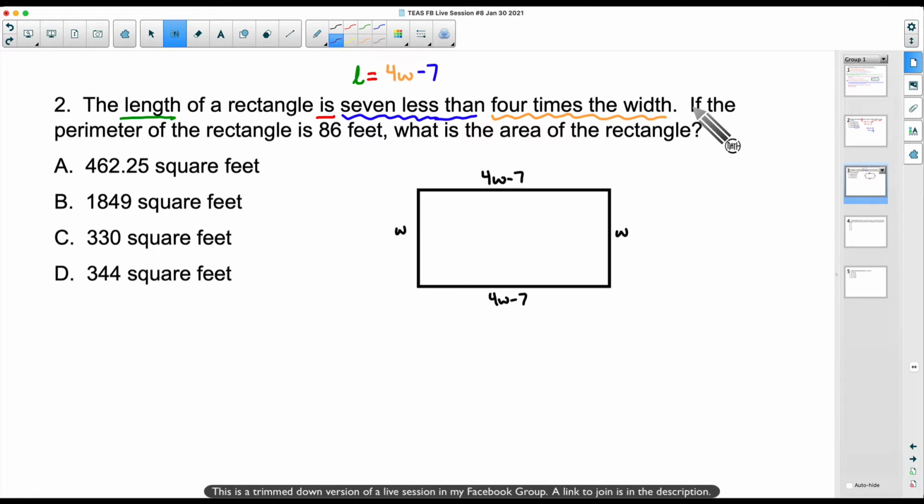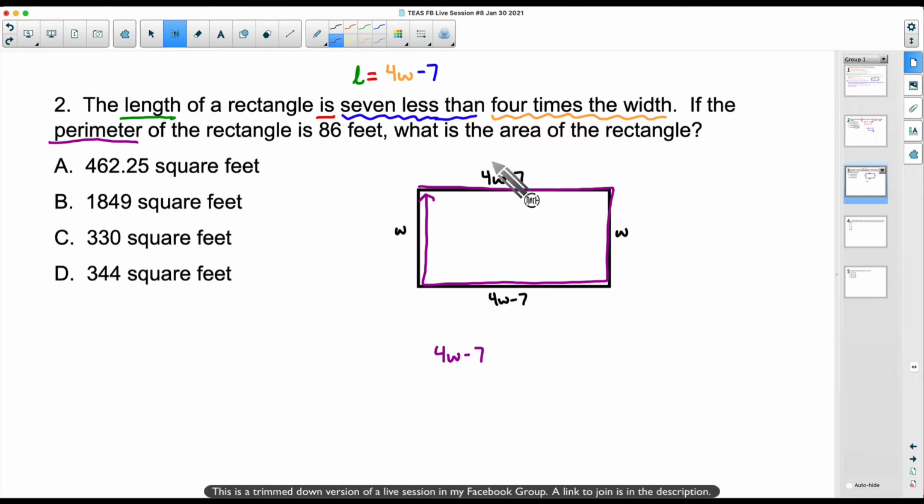Well, it says if the perimeter, if the distance around the rectangle is 86 feet, the distance around this rectangle, you have to go all the way around back to where you started. So here's what I'm going to do. I'm going to add up all of these sides, and I'm going to write this down, and it's going to look crazier than what it actually is, assuming you are fairly comfortable with solving equations.